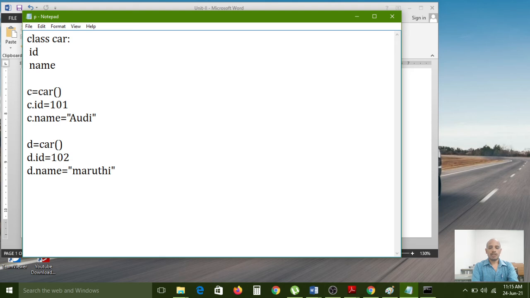And now I am creating the display function, right? Now I am creating the display function.